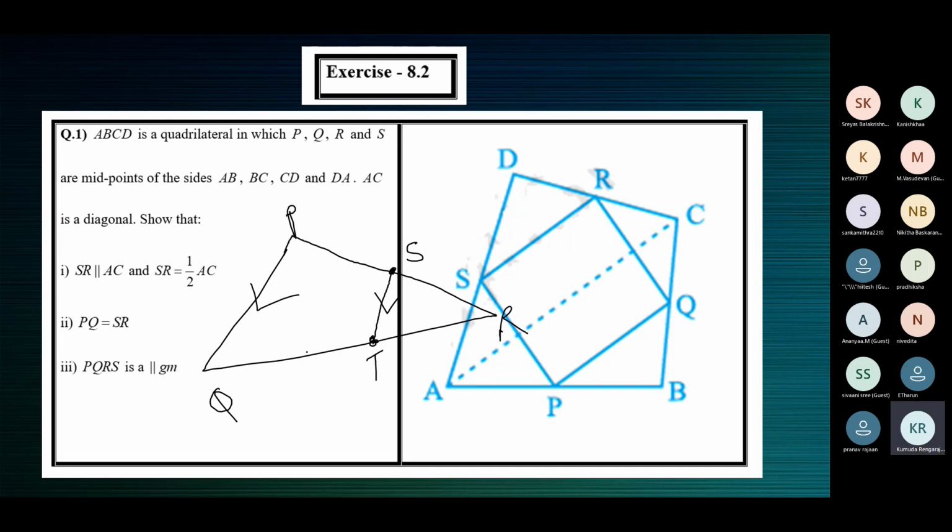Then what is the result? Ma'am, T is the midpoint of RQ. Given S is the midpoint of PR, and it should also be given that through S, this line ST is parallel to the second side PQ. If these two are given to us, then the only result by the converse of midpoint theorem is T is the midpoint of QR or RQ.